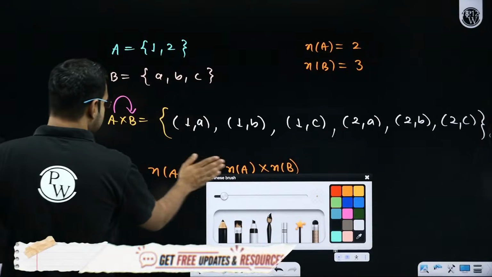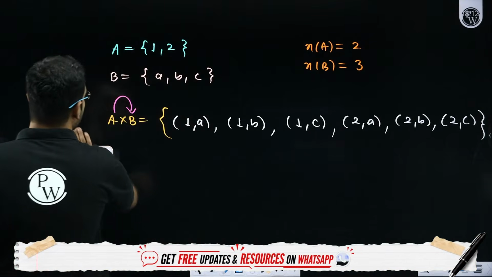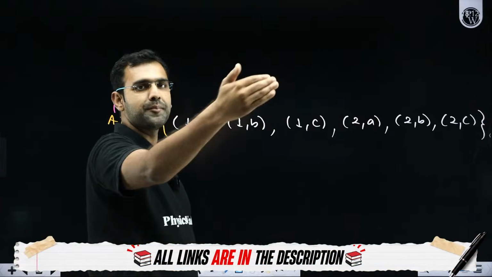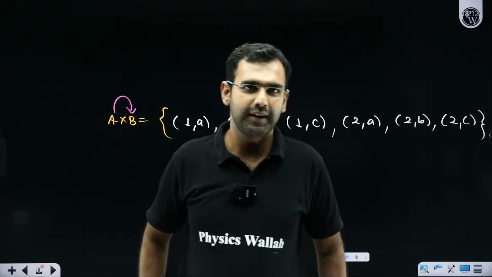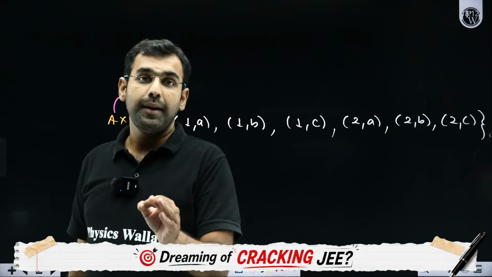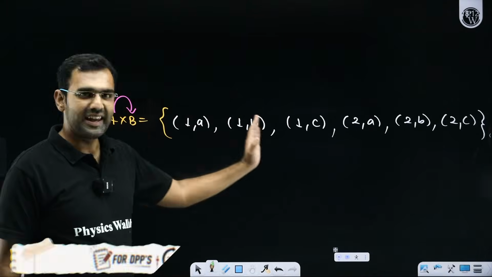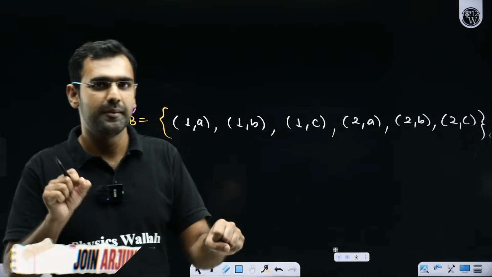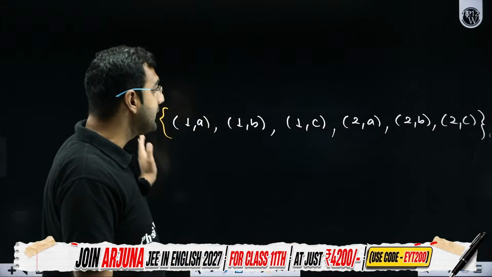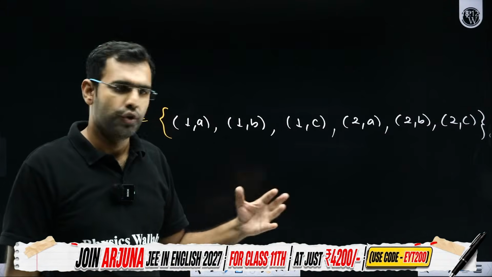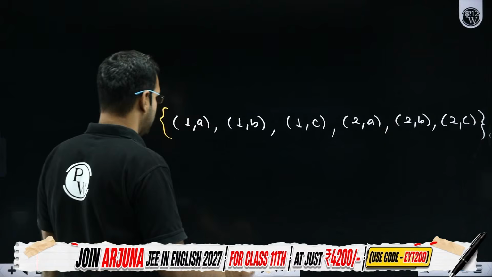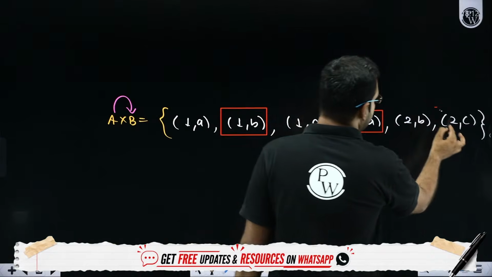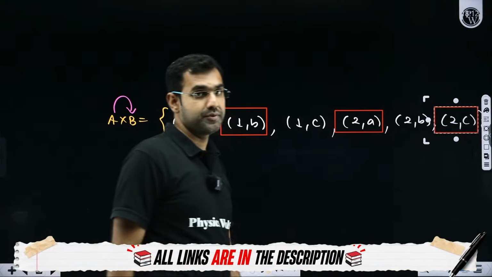Out of this Cartesian product A cross B, if you choose any subset, great, good Gaurav, good unique soul. I am saying out of this Cartesian product of A and B, if I pick some elements, I create a subset. In that subset, I am choosing 1 comma B, 2 comma A, and 2 comma C. So this is a subset I have created.